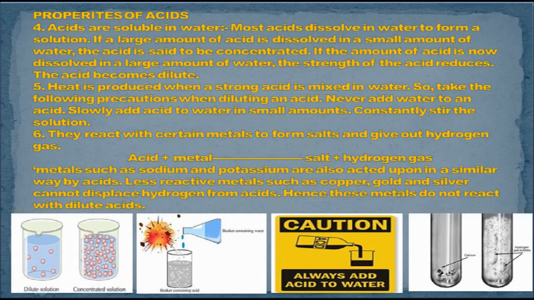For example, a reaction between hydrochloric acid and magnesium leads to the formation of magnesium chloride, and hydrogen gas is evolved. Metals such as sodium and potassium are also acted upon in a similar way by acids. Less reactive metals such as copper, gold, and silver cannot displace hydrogen from acids. Hence, these metals do not react with dilute acids.